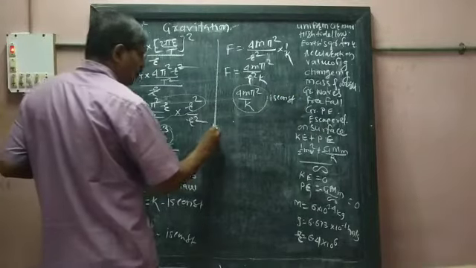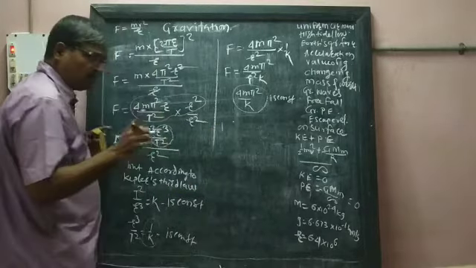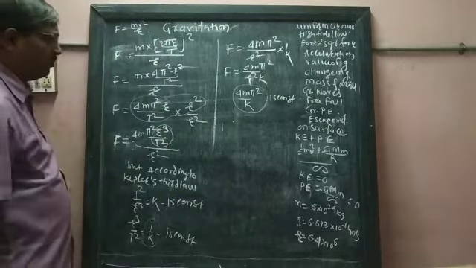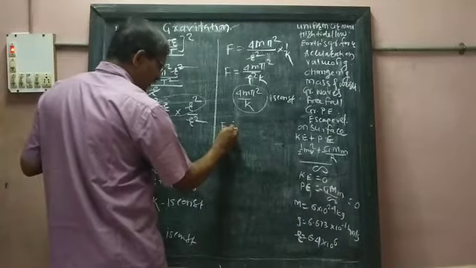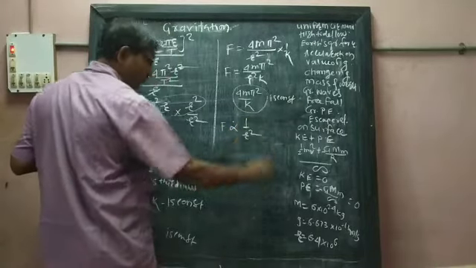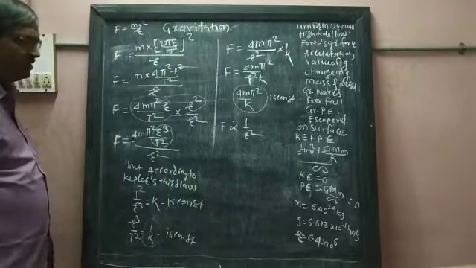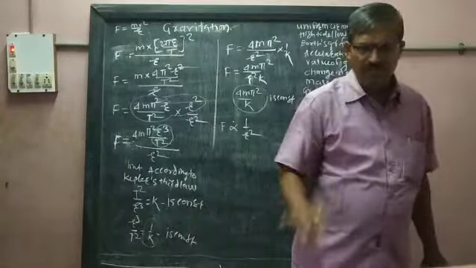Therefore here Newton concluded the law of gravitation that F is inversely proportional to r square, the square of the distance.